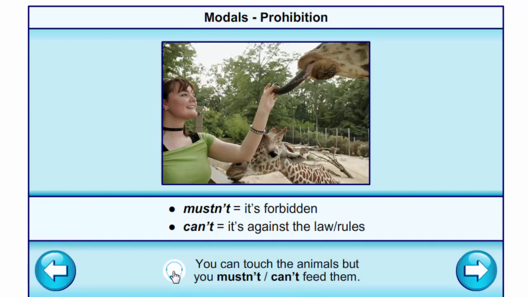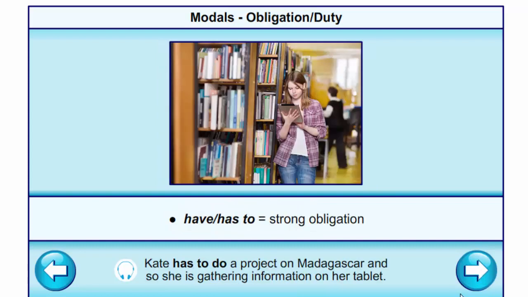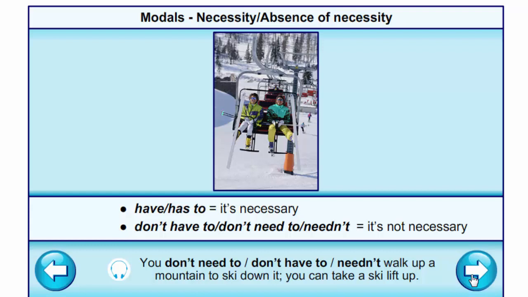You can touch the animals, but you mustn't feed them. You can touch the animals, but you can't feed them. Have, has to, strong obligation. Kate has to do a project on Madagascar, and so she's gathering information on her tablet. Have, has to, it's necessary.